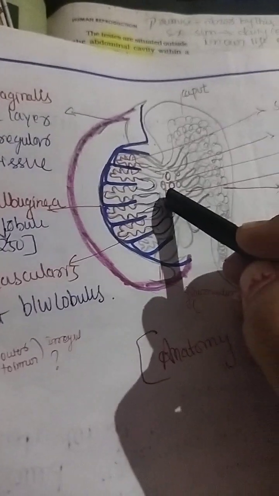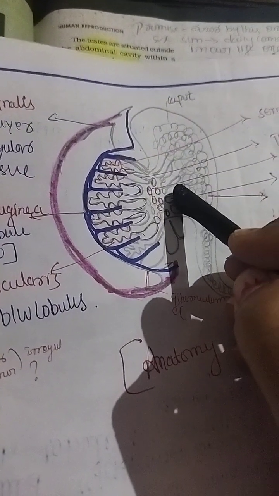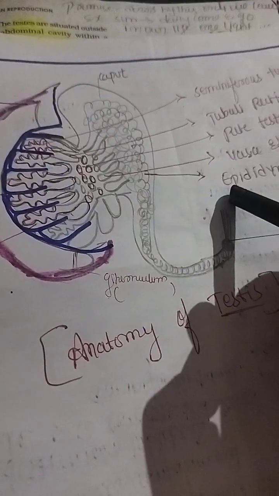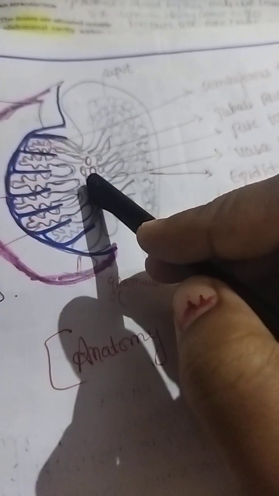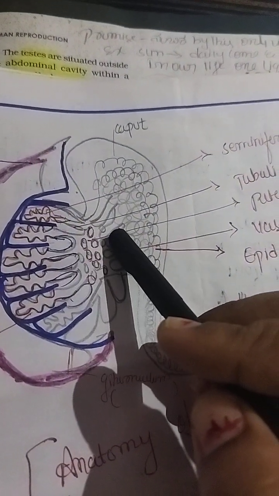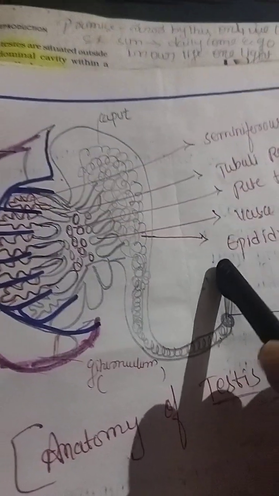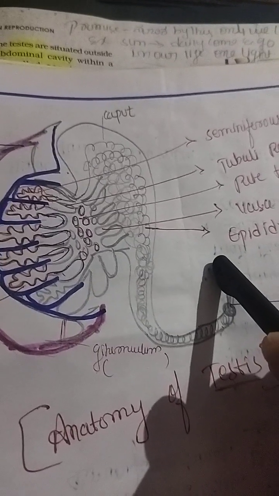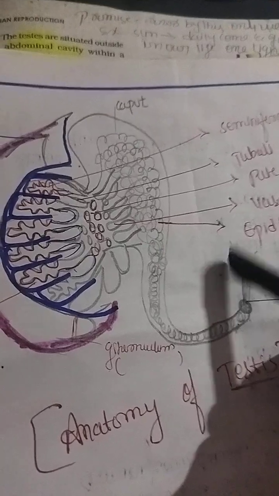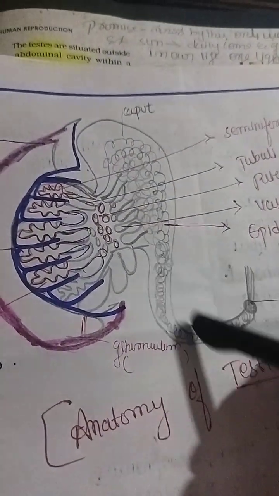After that, rete testis to vasa efferentia, to the epididymis, to the vas deferens. Listen carefully: rete testis, vasa efferentia, epididymis, then vas deferens. In the epididymis there are three connecting parts: caput, corpus and cauda.